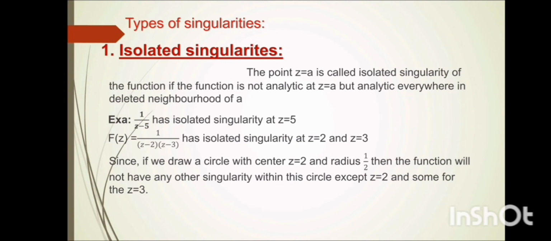Let us consider another example. f(z) equal to 1 divided by (z minus 2)(z minus 3) has isolated singularities at z equal to 2 and z equal to 3. If we draw a circle with center 2 and radius half, the function will not have any other singularity within this circle except z equal to 2. Similarly for z equal to 3.